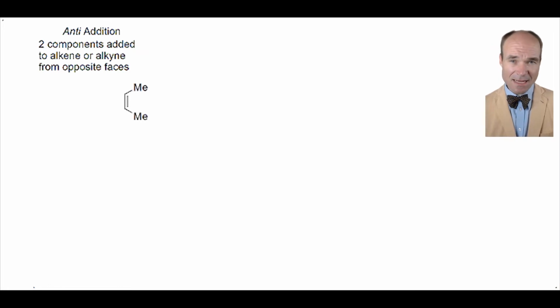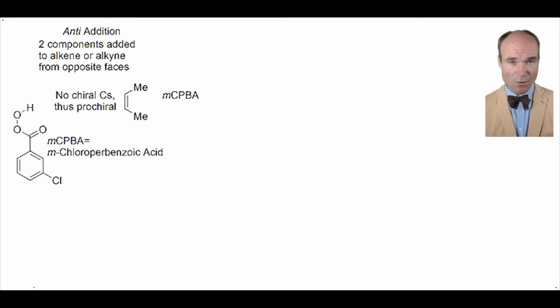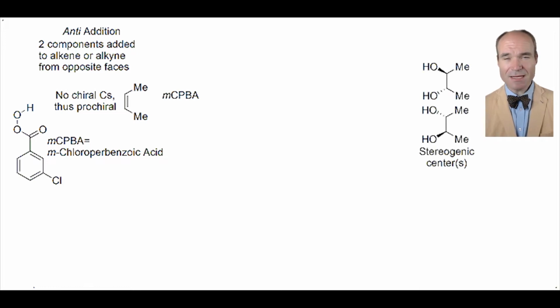The cis-alkene has no chiral carbons and is described as pro-chiral. When exposed to mCPBA, which stands for meta-chloroperbenzoic acid, then acidified water, the pro-chiral alkene will be converted into a diol that has two new stereogenic centers. Let's take a look at this reaction in more detail.